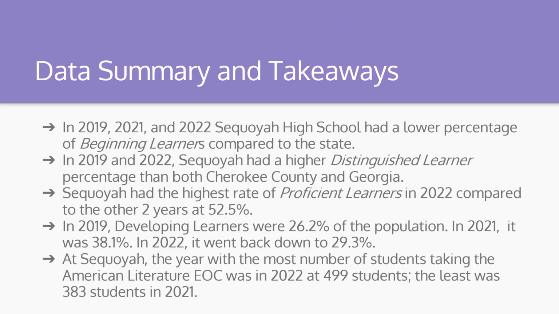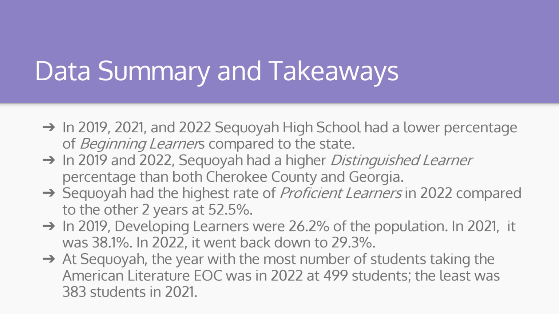So here's the summary and takeaways from this data overview. In 2019, 2021, and 2022, Sequoia High School had a lower percentage of beginning learners compared to the state. In 2019 and 2022, Sequoia had a higher distinguished learner percentage than both Cherokee County and Georgia. Sequoia had the highest rate of proficient learners in 2022 compared to the other 2 years at 52.5%.